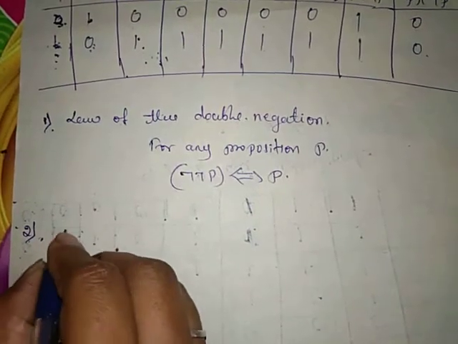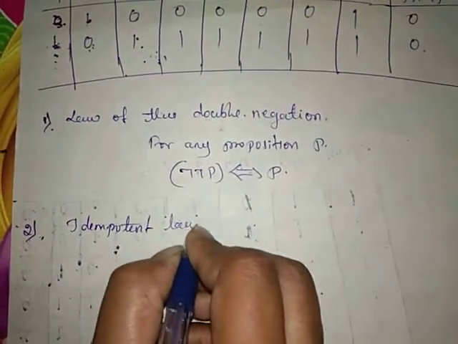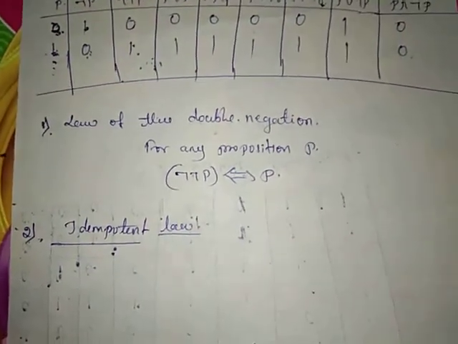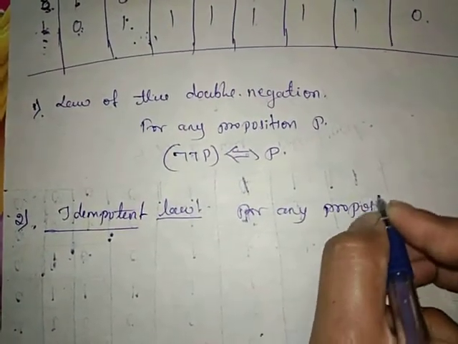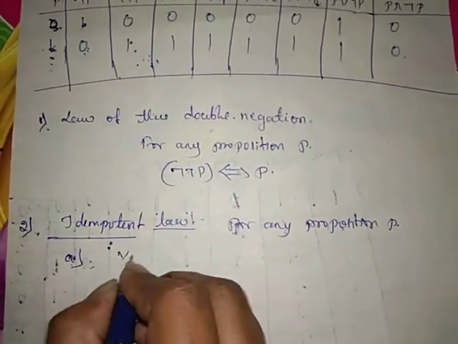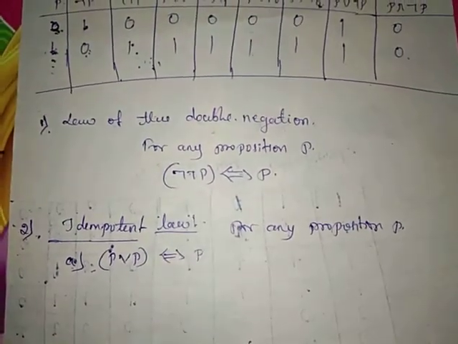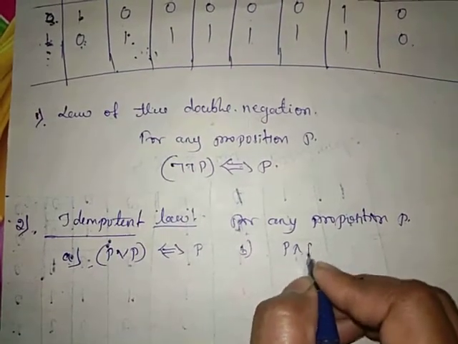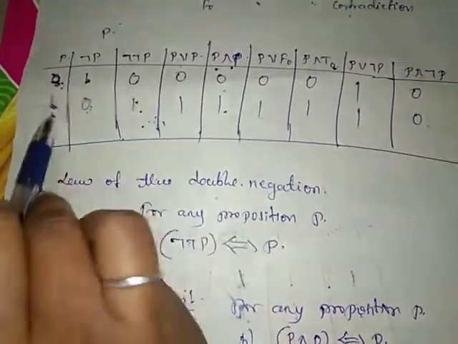So the second one is the idempotent law. So for any proposition P, the idempotent law states that P or P is equivalent to P, and same as that, P and P is equivalent to P. See here, P and P is equivalent to P, both are identical, and P or P, both are identical.